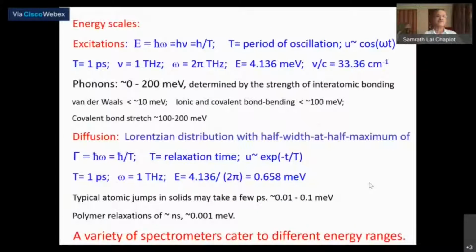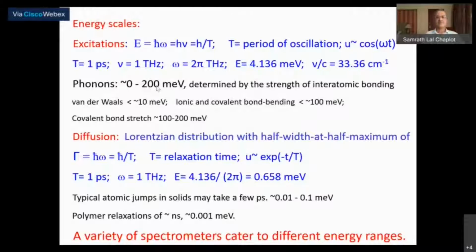Okay, this is again just to remind you the various scales of energies and time and so on that neutron scattering can address. So as far as periodic excitations are concerned, we are able to look at energies in the range of 0 to 200 milli-electron volts, because these are the energies that the thermal neutrons have. And so we can ideally study these excitations. Of course, the actual energies depend on the strength of the interatomic forces, and so on and so forth.